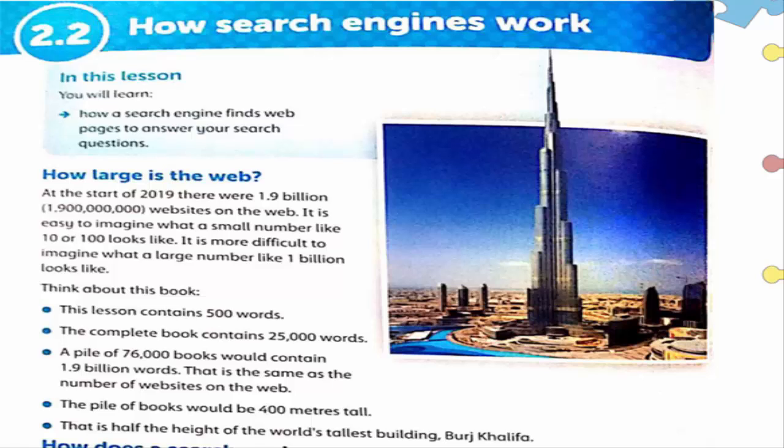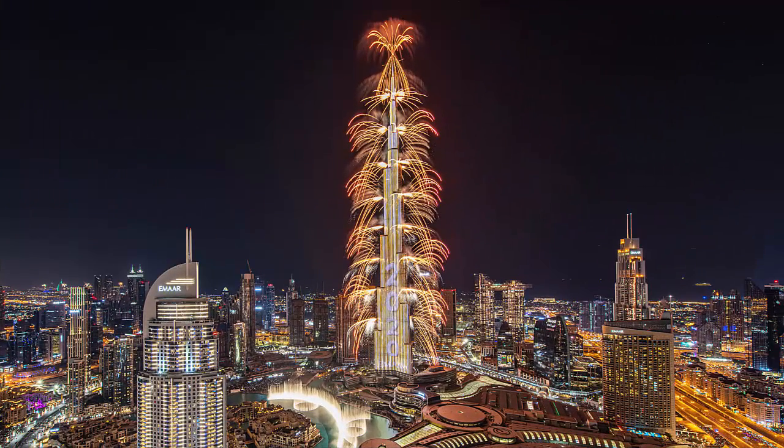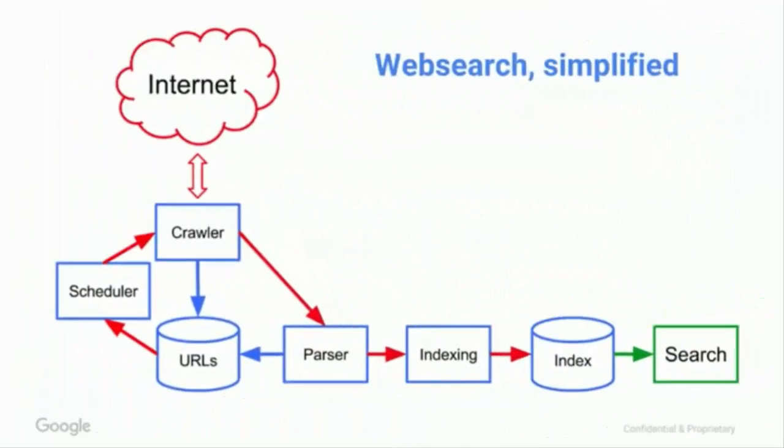Think about this book. This lesson contains 500 words. The complete book contains 25,000 words. A pile of 76,000 books would contain 1.9 billion words. So that is the same as the number of websites on the web. The pile of books would be 400 meters tall, and that is half the height of the world's tallest building, that is Burj Khalifa.